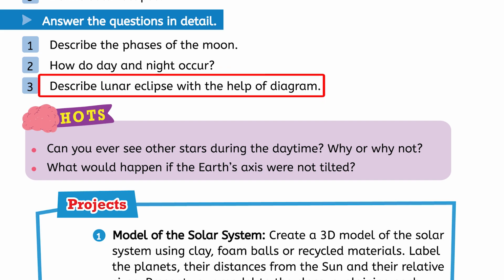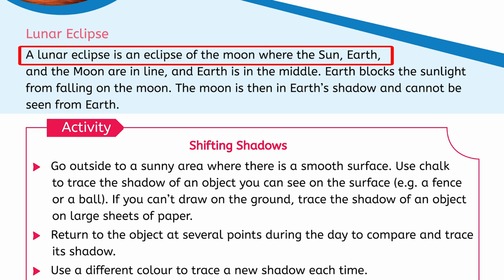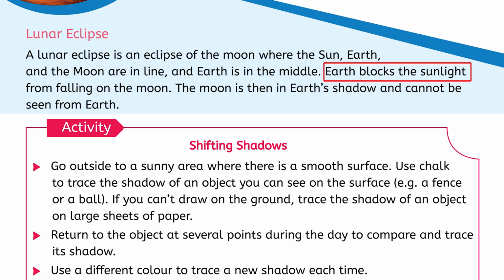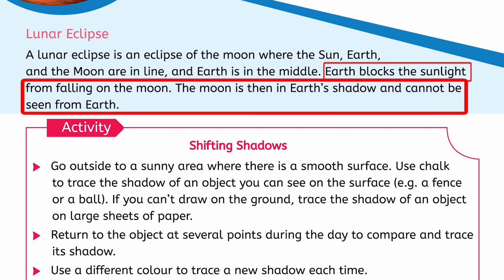Question number 3. Describe lunar eclipse with the help of diagram. And the answer is, lunar eclipse. A lunar eclipse is an eclipse of the moon where the sun, earth and the moon are in line and the earth is in the middle. Earth blocks the sunlight from falling on the moon. The moon is then in earth's shadow and cannot be seen from the earth.